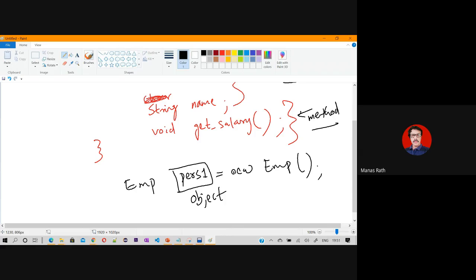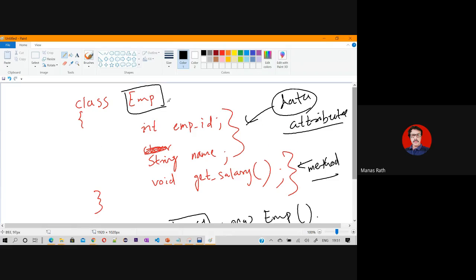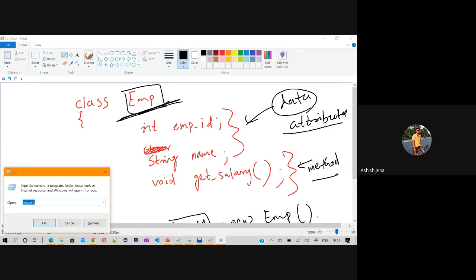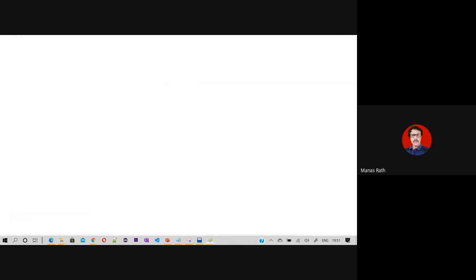Now, if I ask a very simple question, how many bytes is this emp generally taking? Anyone? I'm not talking about Java. You know C language? You know structure in C? Until it's called, it doesn't take any memory. Yes, you are right.